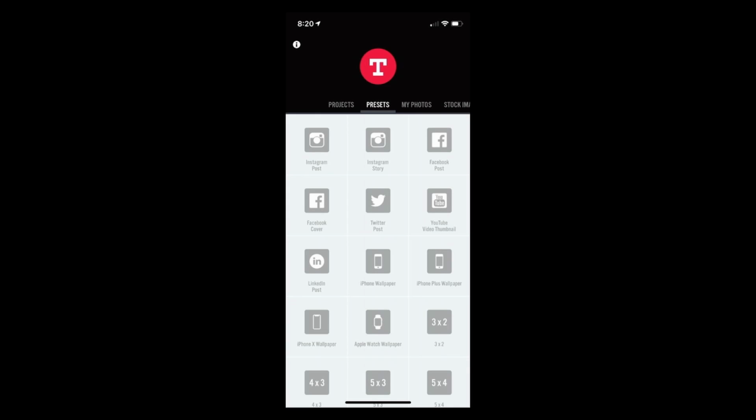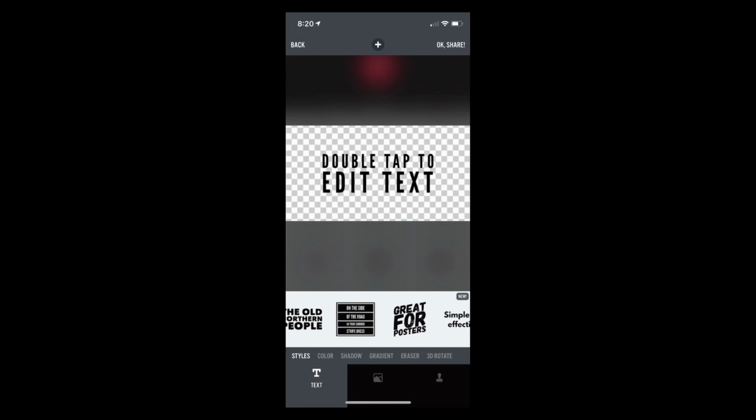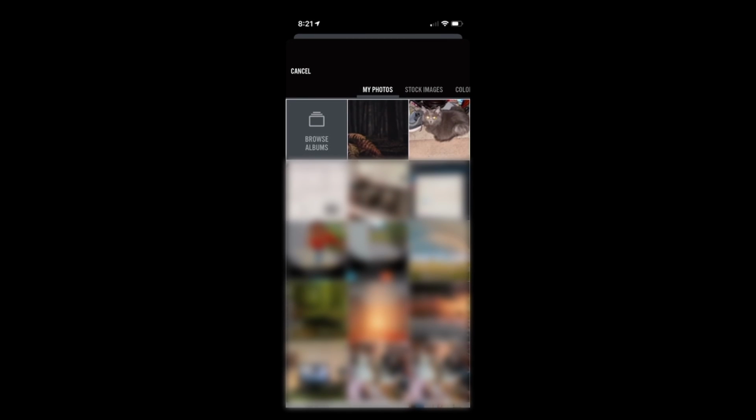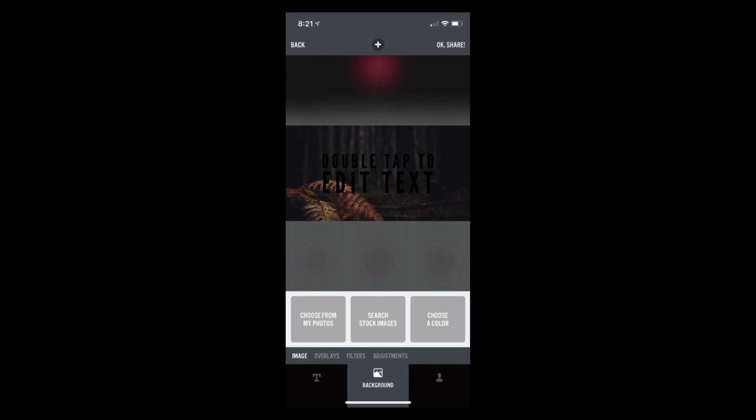I'm going to create this as a Facebook post, so I'll click on that. The first thing I need to do is choose a photo. So I will choose one of the photos that I just got, and now from here double tap to edit the text.